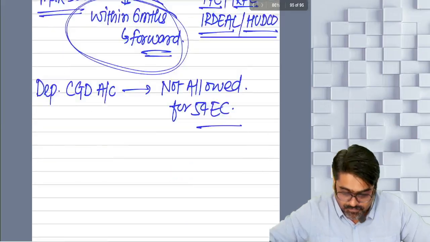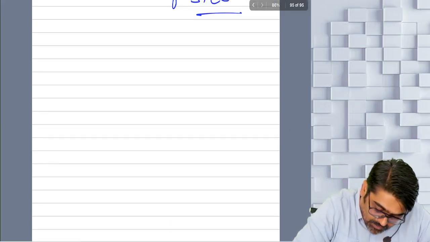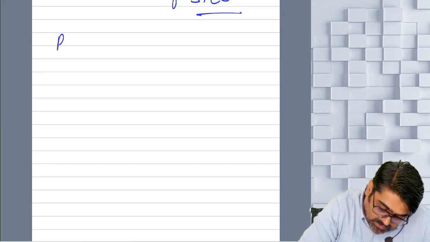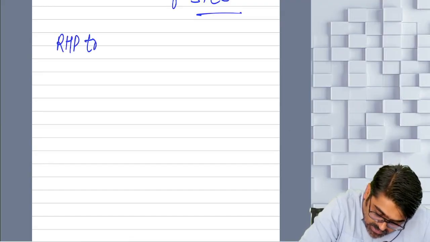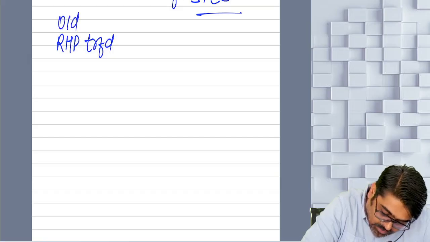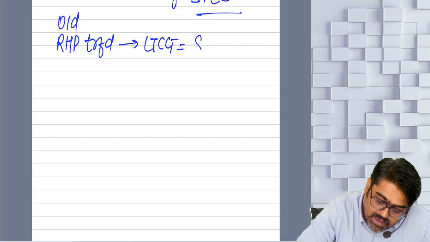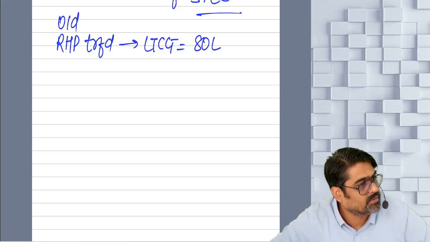For example, you have a residential house property. Okay. So now tell me, old residential house property you have transferred and the long-term capital gain was there. Example, the amount of long-term capital gain is 80 lakhs.